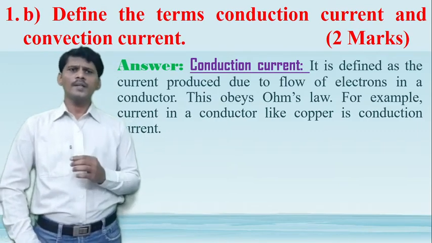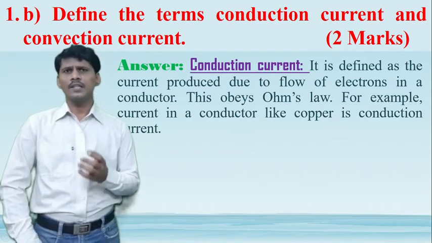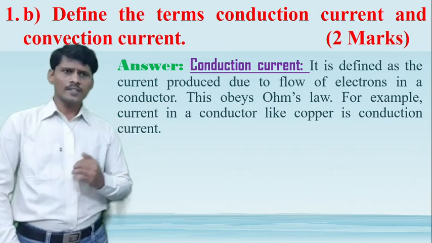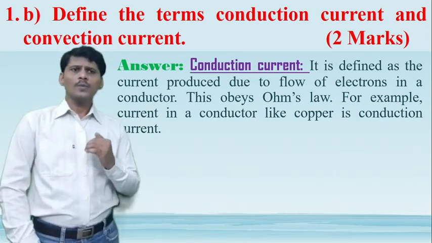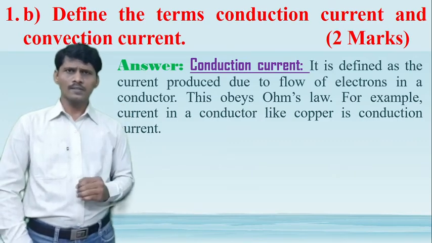current is defined as the current produced due to the flow of the electrons in a conductor. Once again, the conduction current is defined as the current produced due to the flow of electrons in a conductor.